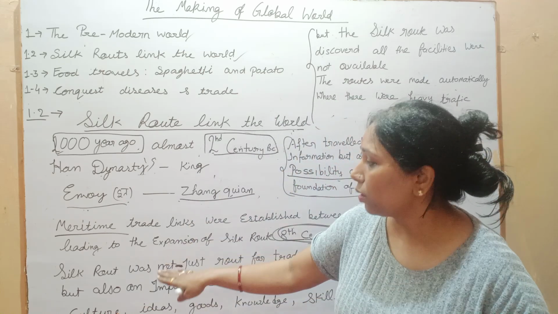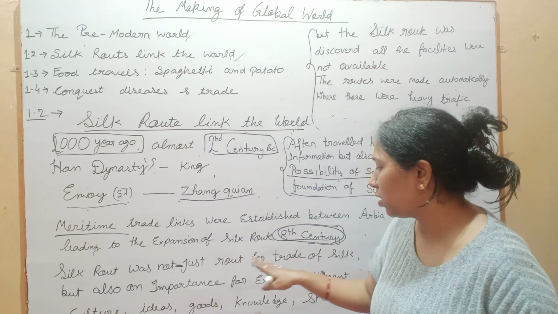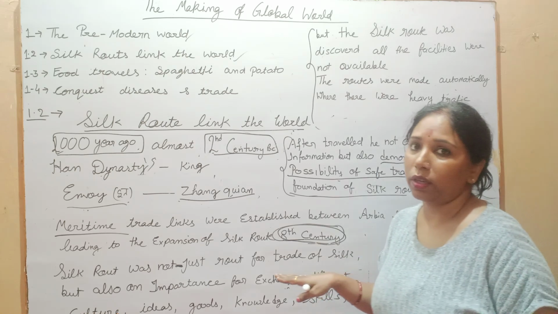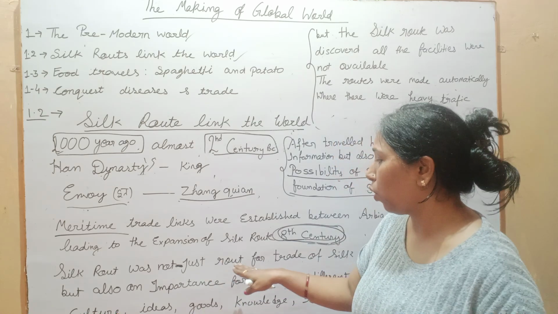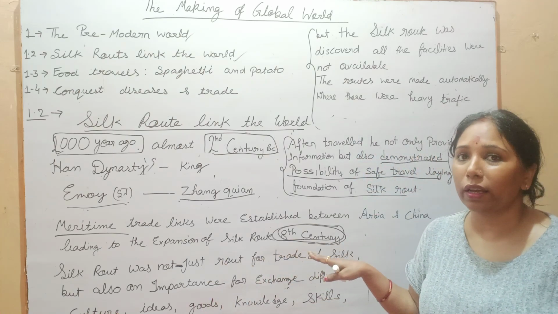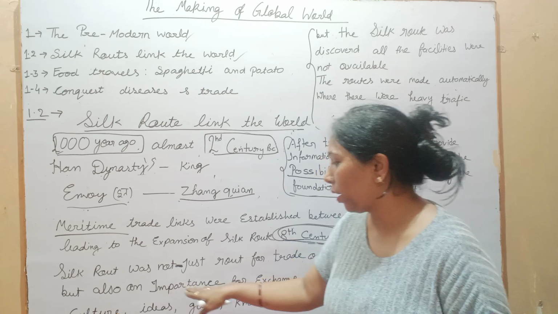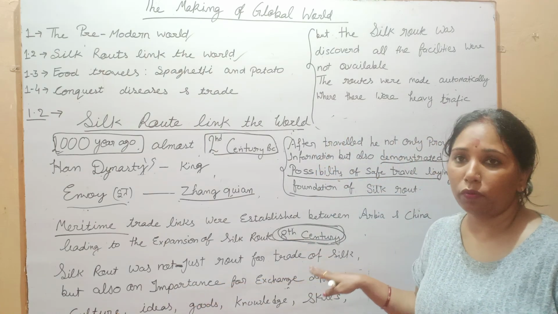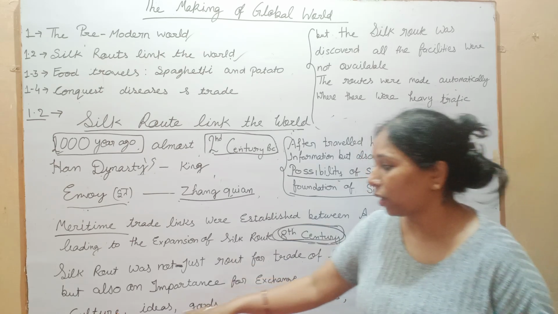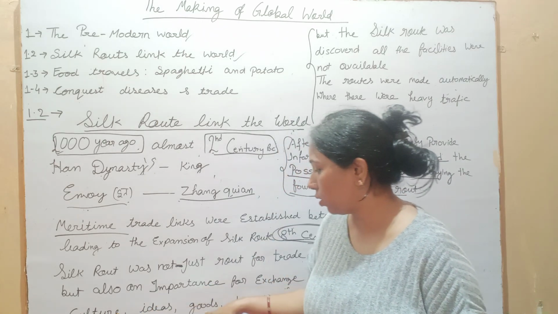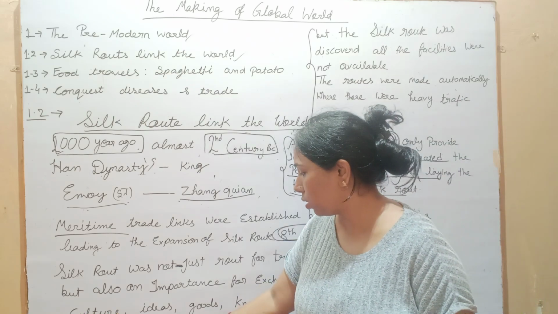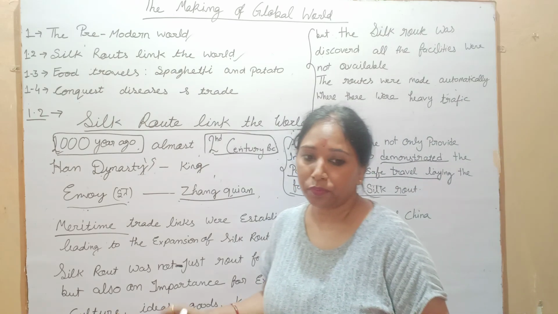See, the Silk Route was not just a route for trade of silk. जो सिल्क रूट फाउंड किया गया था was not just a route for trade of silk. वो सिर्फ सिल्क के ट्रेड के लिए नहीं था, but also important for the exchange of different things. What kind of different things? Like culture, ideas, goods, knowledge, skills, inventions, germs and diseases.